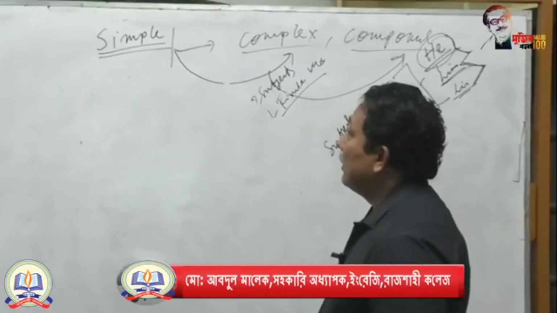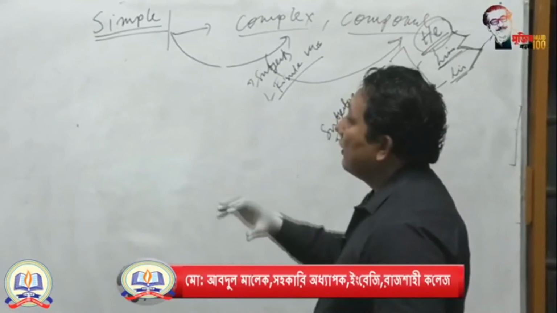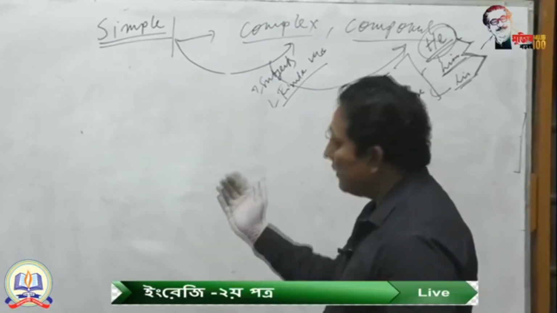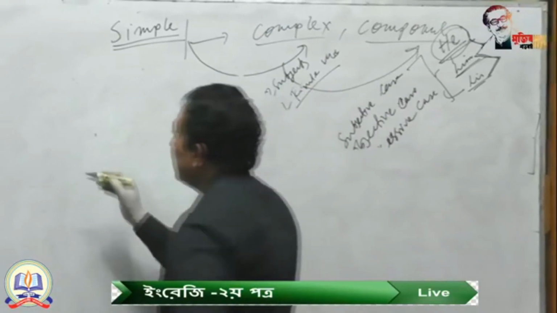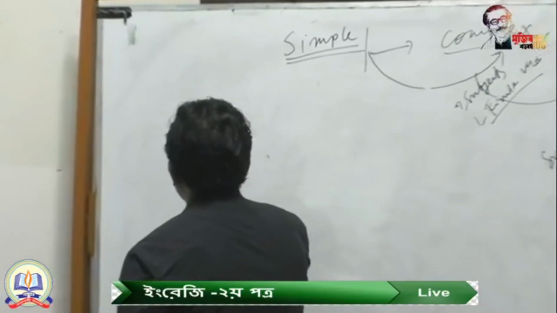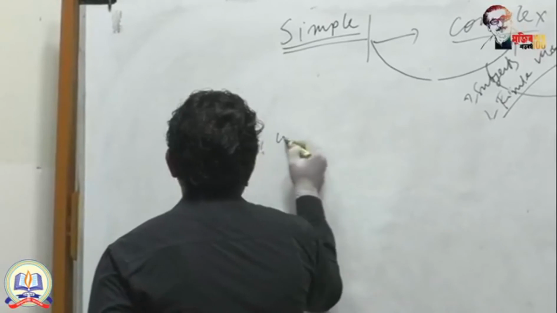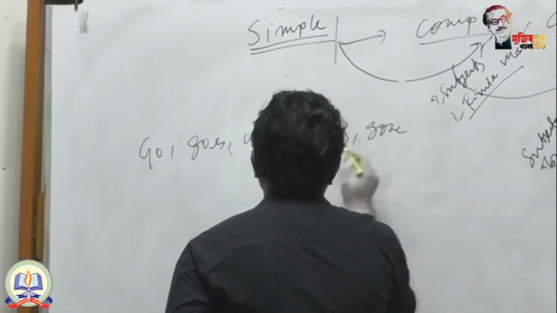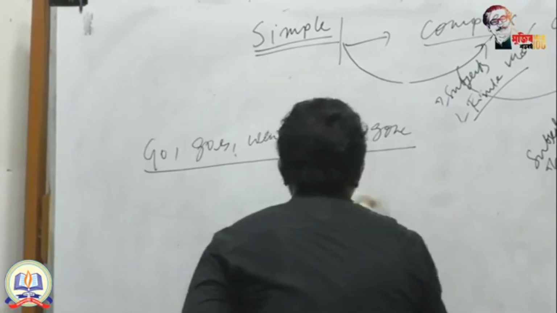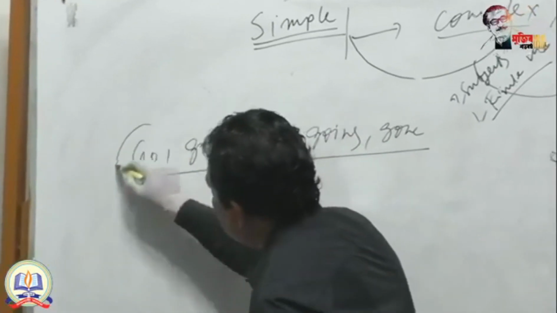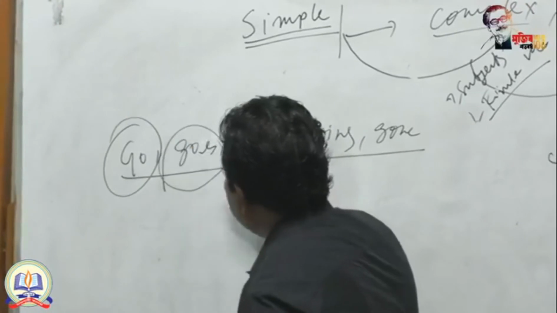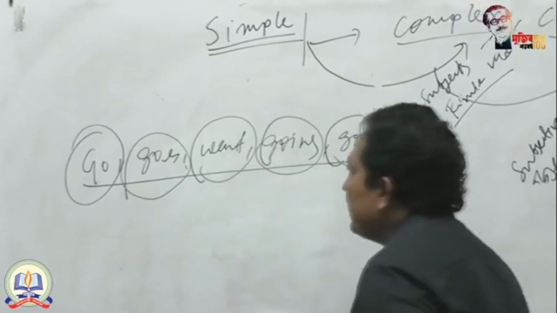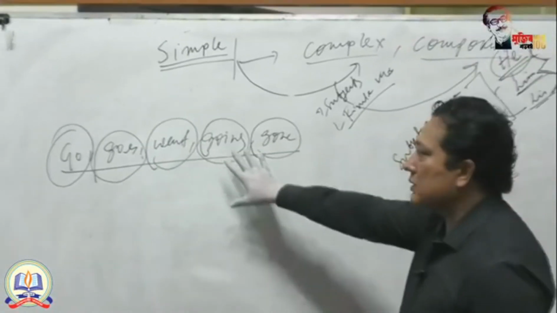But actually, by looking at the structure, you can also tell whether it is a finite verb or not. You are getting 5 forms of verb. Suppose go, goes, went, going, gone. These are the forms of a verb. That means a verb can be changed into 5 shapes.